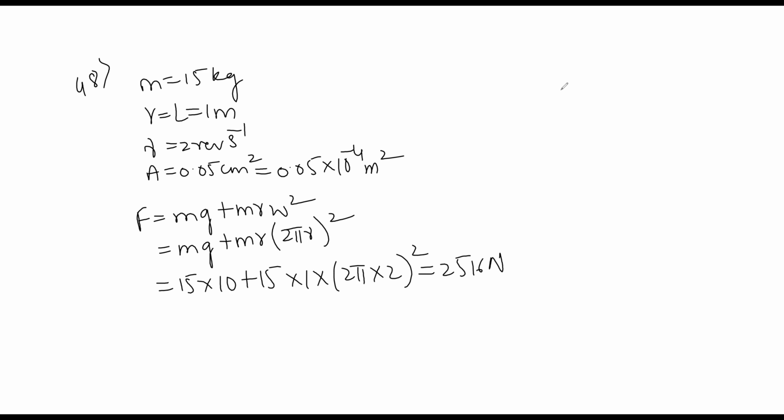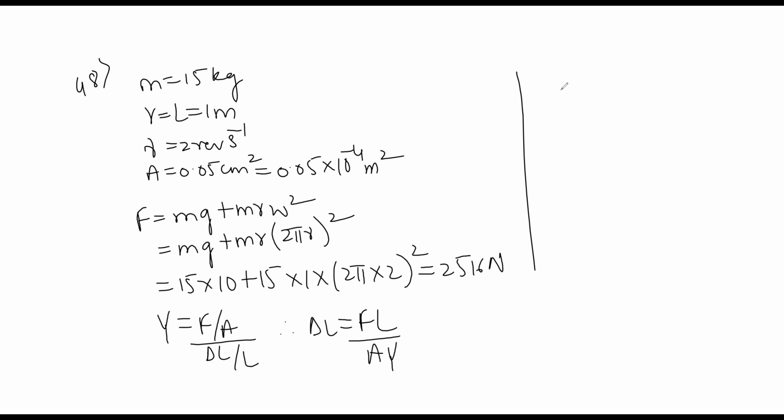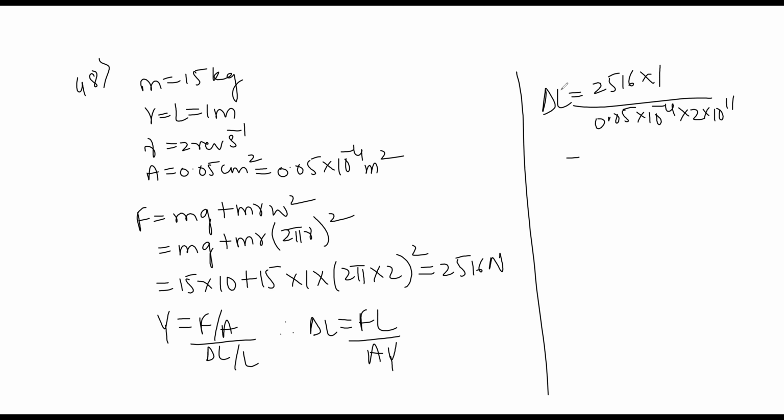After simplification we get 2516 Newton. We know Young's modulus is given by force by area divided by the change in length by the original length, so change in length is FL divided by A into Young's modulus. Delta L is given by 2516 into 1 meter divided by 0.05 into 10 to the power of minus 4 into 2 into 10 to the power of 11.